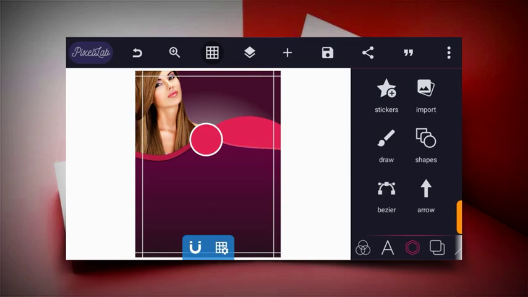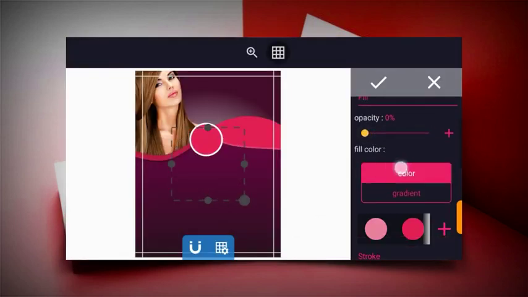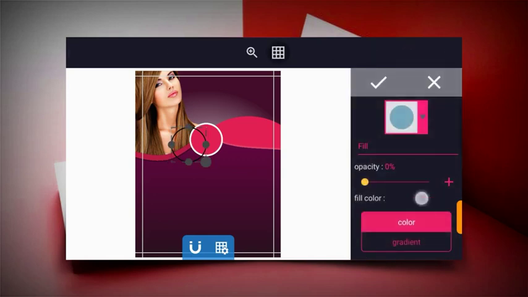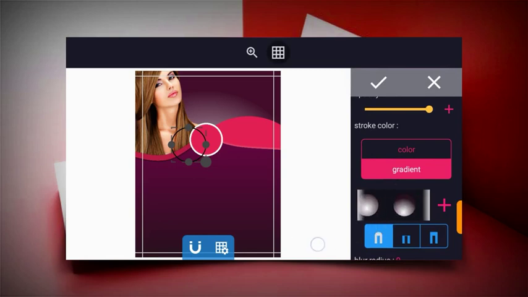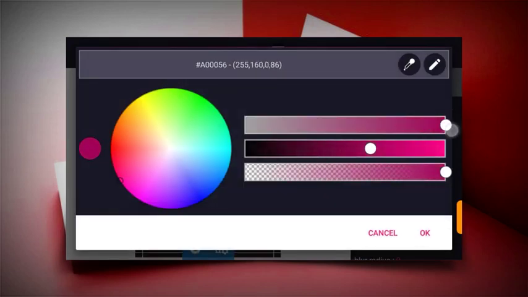So guys, next thing to do now is to import our logo. But for the purpose of this tutorial, I just use a beauty signature logo. So just click on this and click on shapes, reduce the opacity to 0, and then the stroke to 3, and then reduce the circle size. Change the color also to the gradient color, maybe this, but this time around make the color a little bit pinkish.